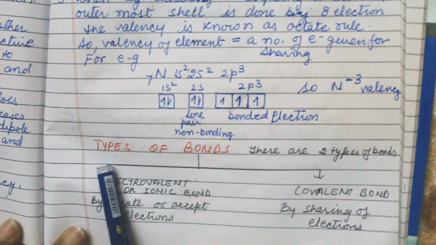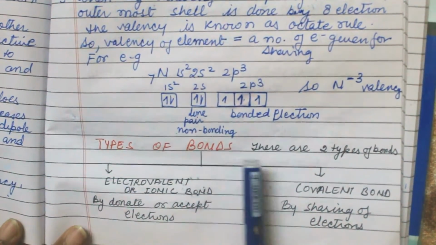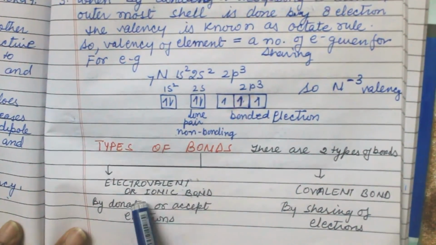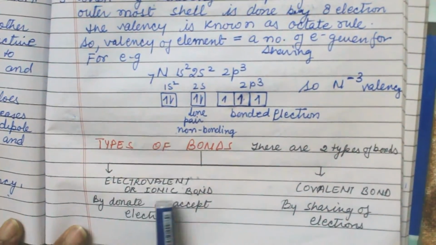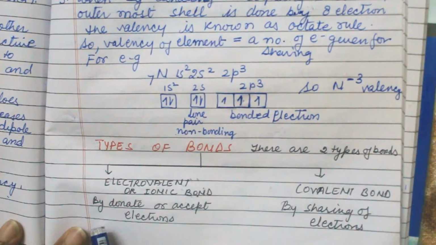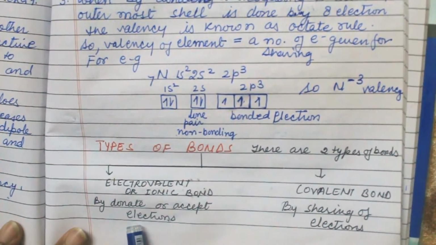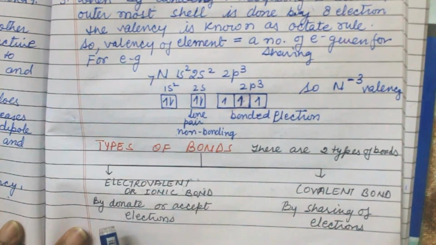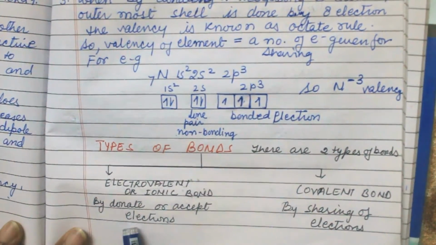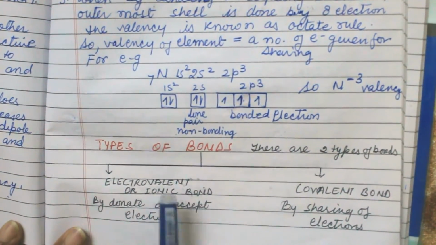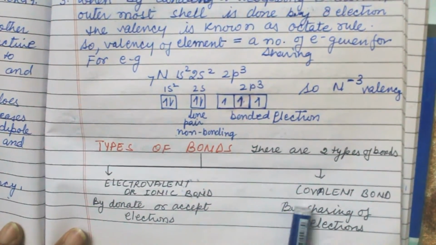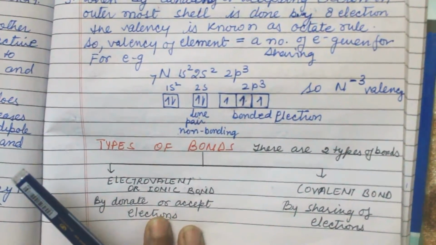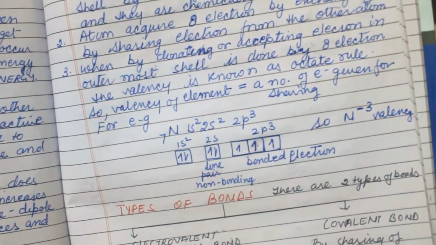Students, today my topic is types of bonds. There are two types of bonds: electrovalent or ionic bond, and covalent bond. Electrovalent or ionic bond is formed by donating or accepting electrons. Whether the atom donates or accepts an electron, they form an electrovalent bond, and when they share the electron with each other, they form a covalent bond. This is the difference between the two bonds.